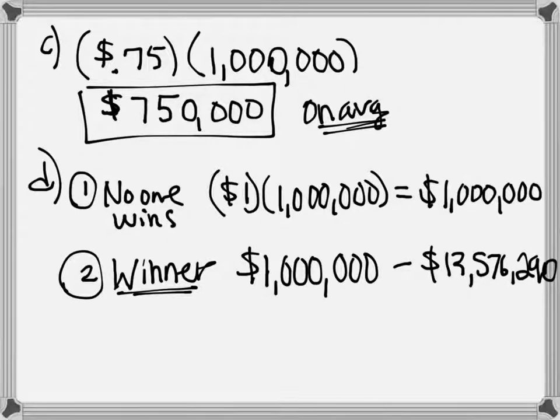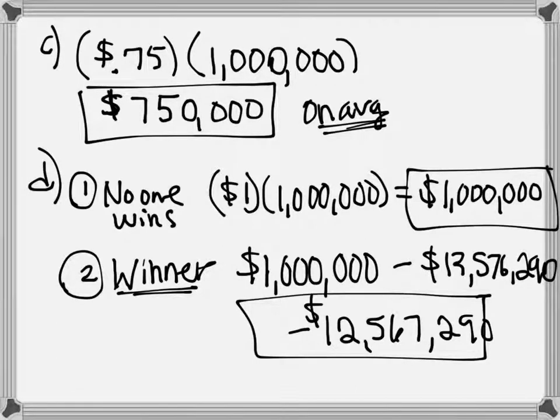So if someone wins, which is the reason they played the lottery, they did not play the lottery to give money to education, guys. They did not do that. If they played it to win, then this is the situation they're hoping will happen. They're hoping they'll win. If they do, what happens to this number? It is negative 12,567,290. You cannot hold both of these views at the same time. Either you're supporting the education and you want everybody to lose their money, or you're not supporting education because you want somebody to win, in which case education is now negative. Less money than they had before.